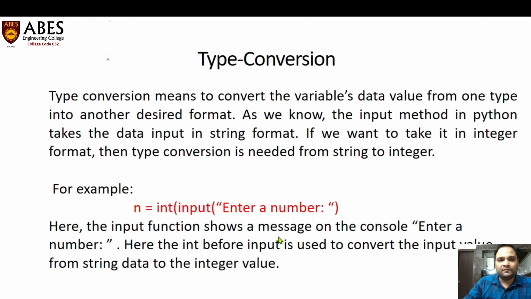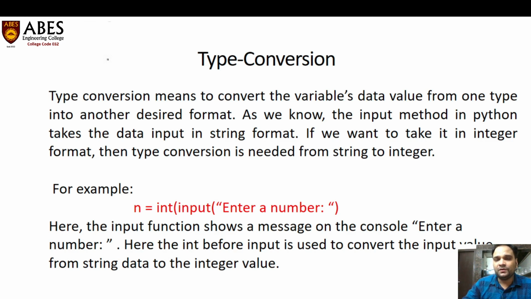So what is type conversion and how can we use it? Suppose you want to convert some variable data value from one type to another type, or we can say to any desired and required format. Then what will you do? You will convert from that data type to the desired format, and that process is called type conversion. You are converting the value from one data type to another data type.